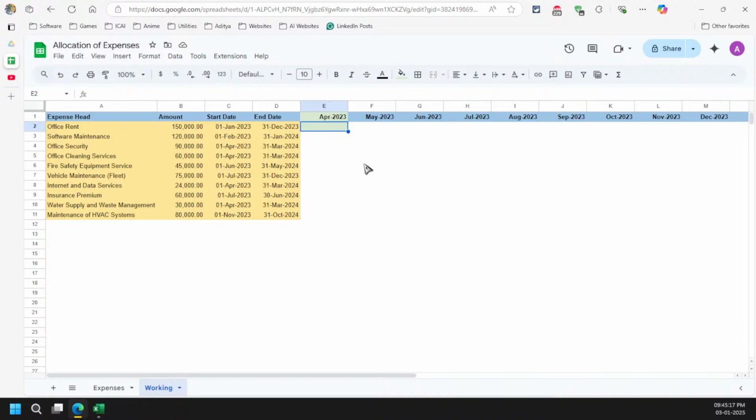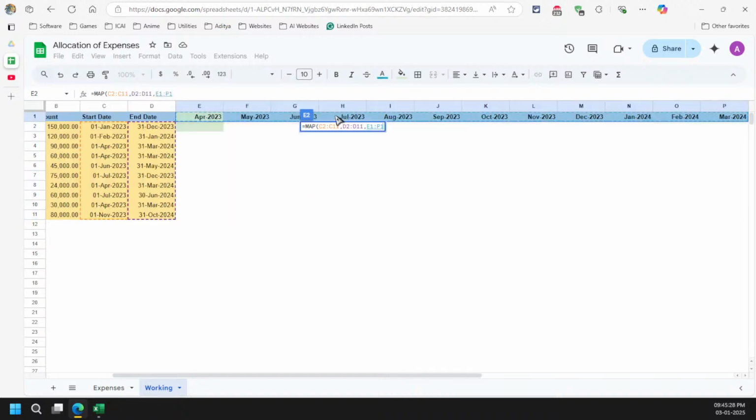Anyways, I will try my best here. So what can we do here? MAP function, my first array, my last array, and now just see here. I have to, yeah, there you see Google Sheets doesn't actually support the hash reference, does it? It doesn't support it.